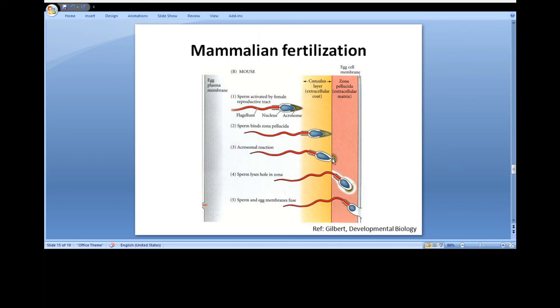This helps to create a canal through which the sperm lyses a hole in the zona and enters, reaching the egg cell membrane. Ultimately, the sperm and egg cell membranes fuse, releasing the nucleus into the oocyte. Of all the components of the sperm, the nucleus and centriole enter the ovum.